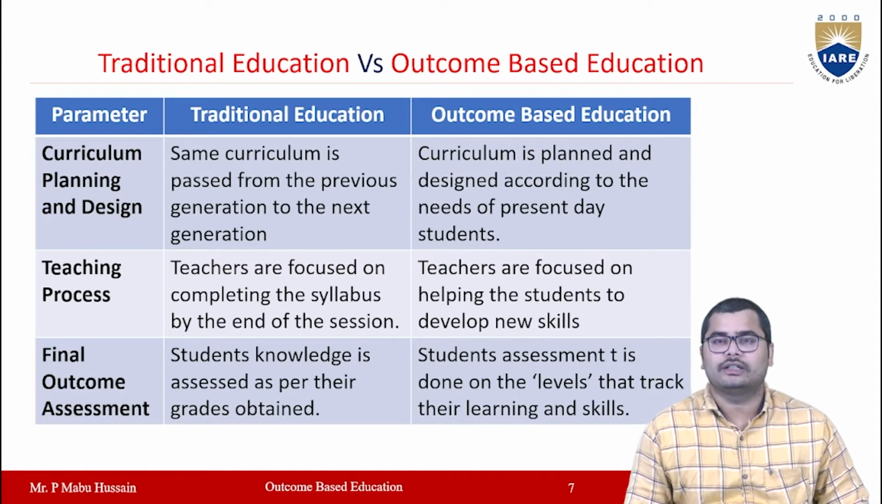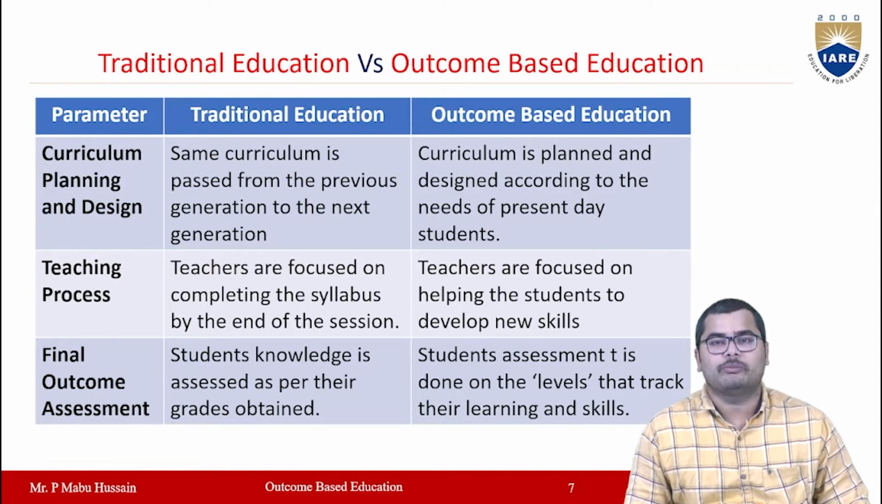And if you see the differentiation between traditional education and outcome-based education, we see mainly three important parameters. The first one is curriculum planning and design. The curriculum planning and design in traditional education will be the same, and it will be passed from generation to generation. But in outcome-based education, the curriculum is planned and designed according to the present-day needs of the students, and every year it will be updated based upon the students' needs.